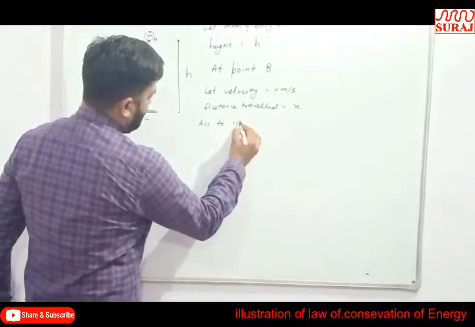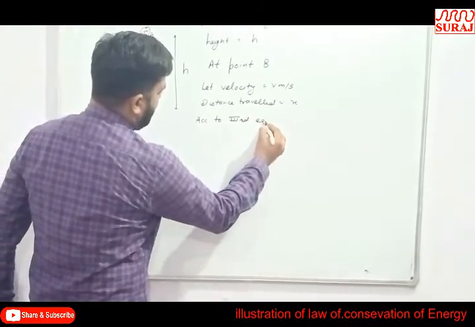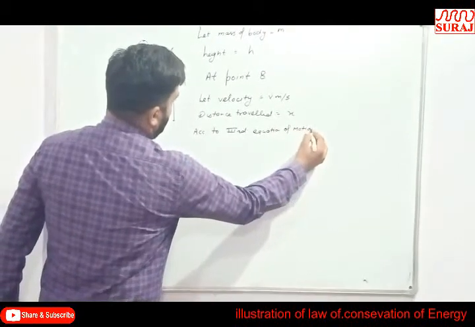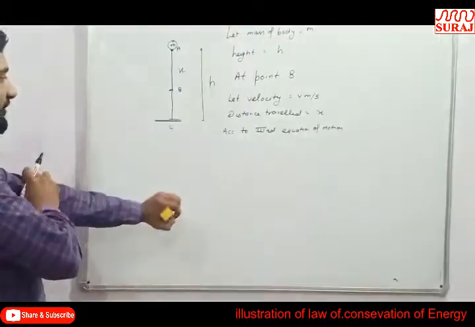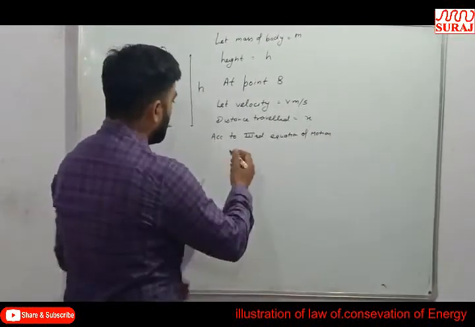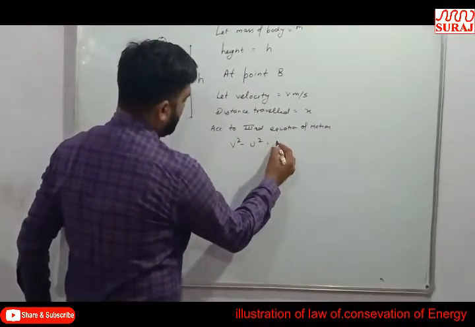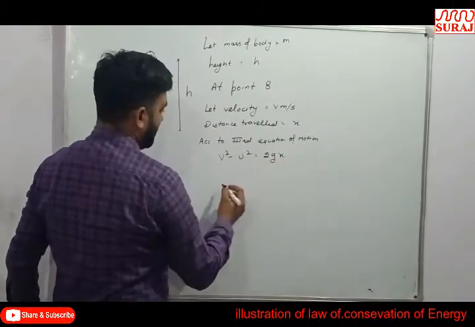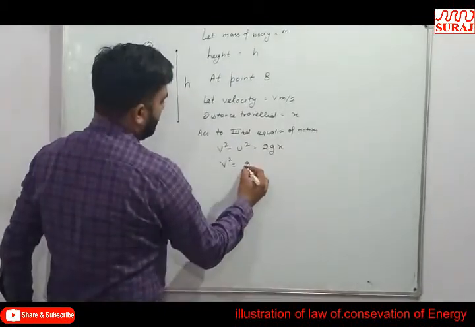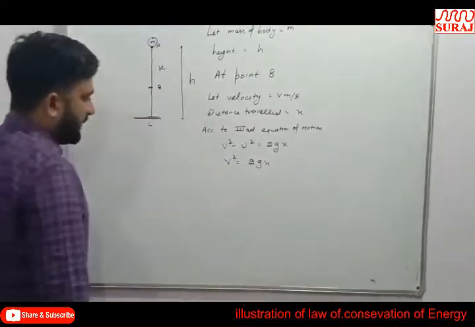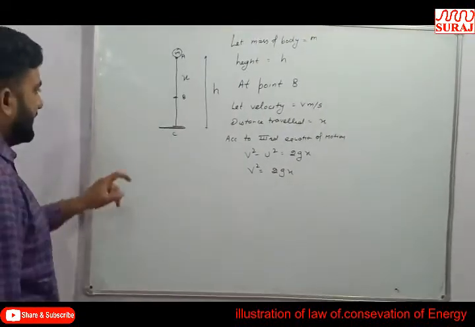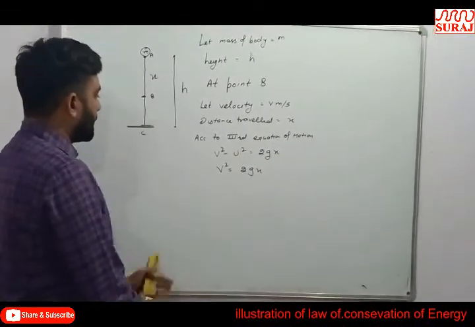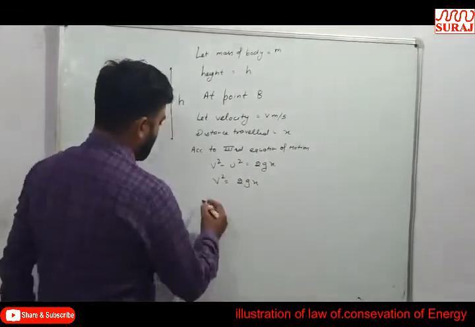According to the third equation of motion, here is the case of free fall, so v square minus u square is equal to 2gx. In free fall, the body is initially at rest, so the initial velocity is 0. So v square is equal to 2gx.